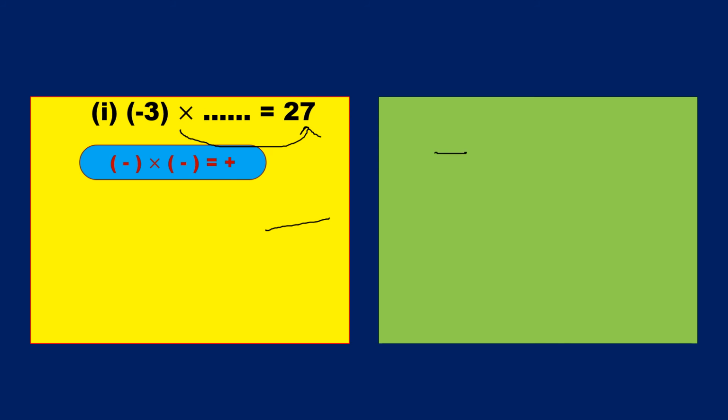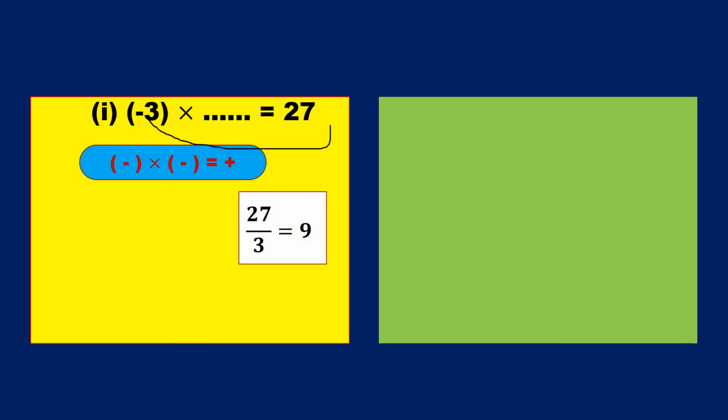Whenever plus is sent to the other side of the equal sign, it becomes minus. When minus is sent to the other side, it becomes plus. When into is sent to the other side, it becomes division. When division is sent to the other side, it becomes into. So here it is multiplying, and whenever multiplication goes there, it becomes division.